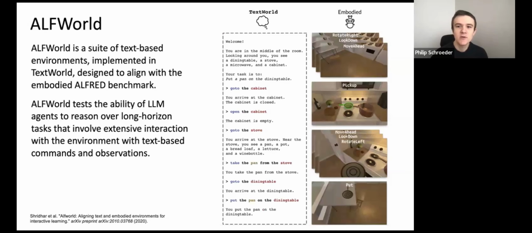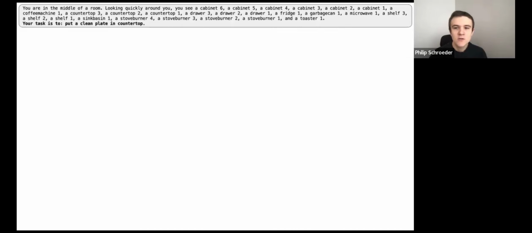For example, we can test the ability of language models to reason over long horizon tasks in settings like ALFWorld, which is a virtual environment that allows a language model to execute tasks such as finding and cleaning dishes in a kitchen through a text-only interface. So here's an example task in ALFWorld. There's a description of the room and the goal specification, which is putting a clean plate on the countertop.